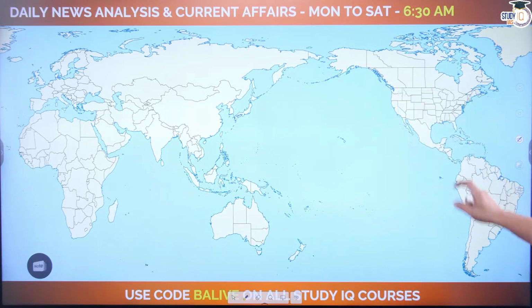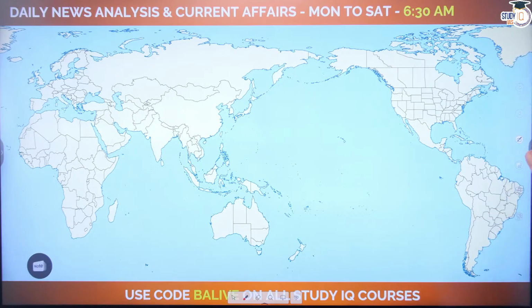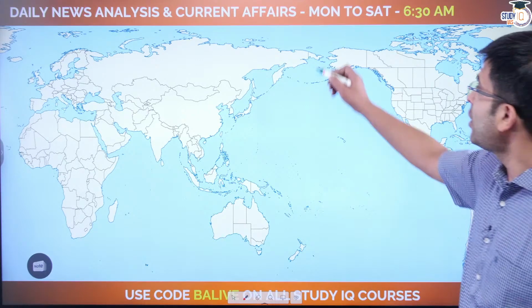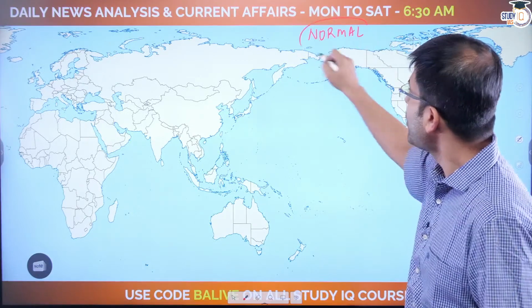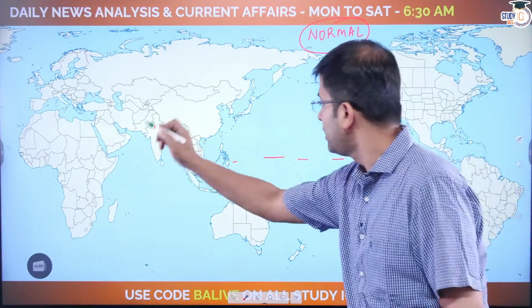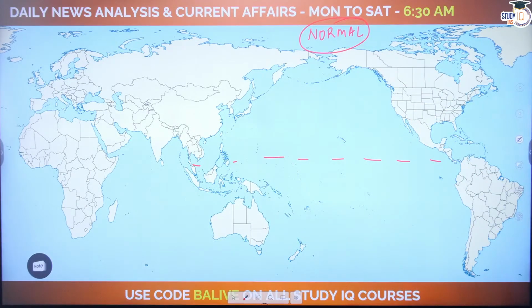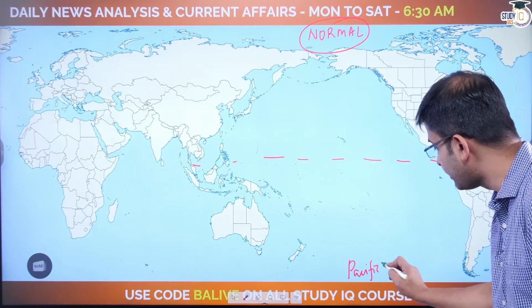Here is the map. Now I want you to pay attention. Good morning, guys. Pay attention now. In terms of a normal year, let's discuss a normal year first. What are you expected to observe in a normal year? Ideally, for example, if this is briefly my equator, I'm talking about the Pacific right now. Only the Pacific is what we will focus on.